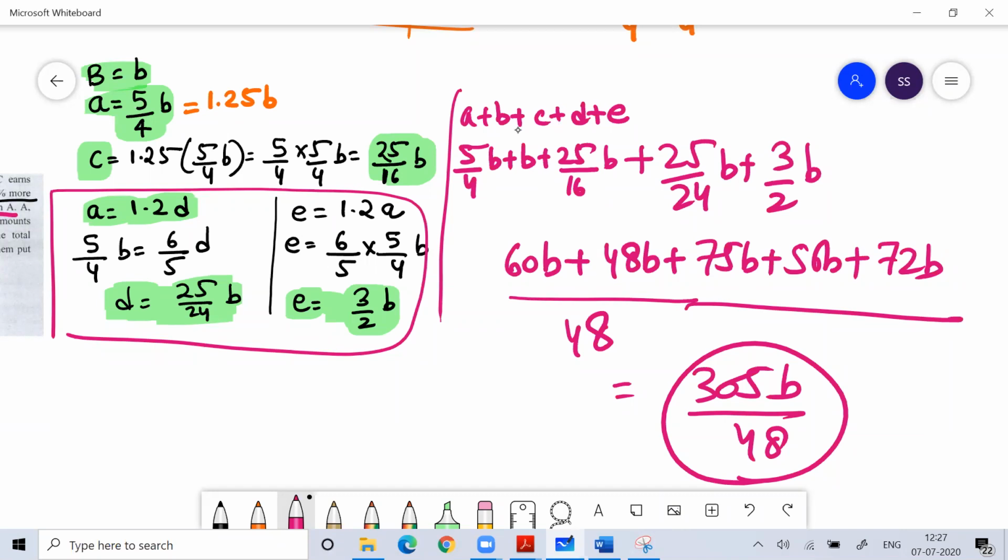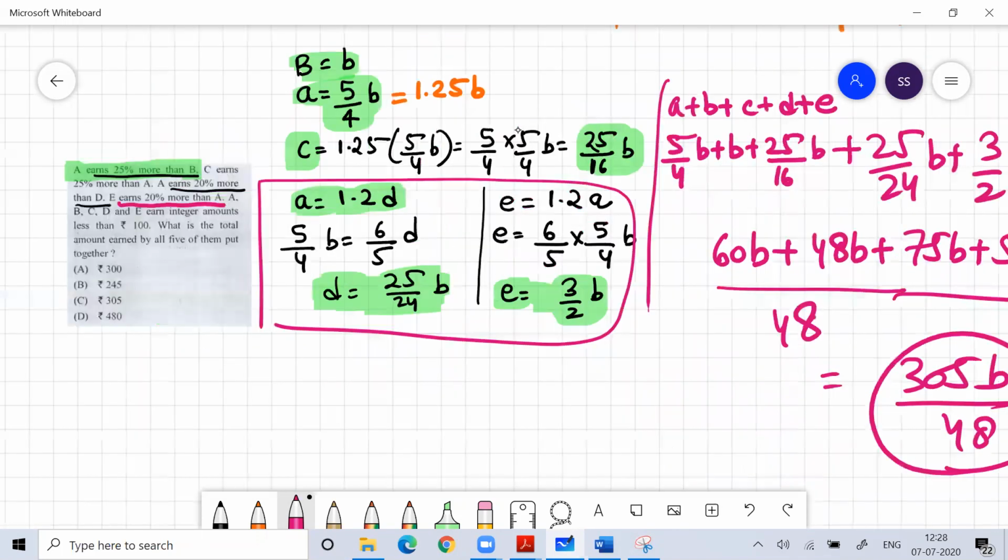Then 6 plus 4, 10, plus 1, 11. 11 plus 7, 18. 8 plus 5, 23. 23 plus 7, 30. So you will get 305B by 48. Now you get this value.